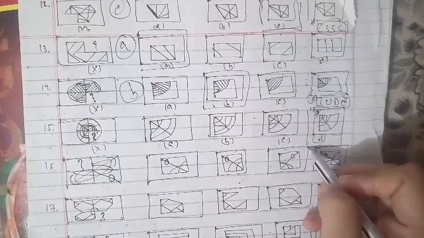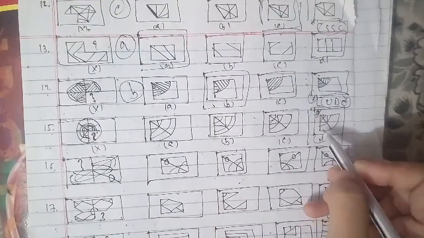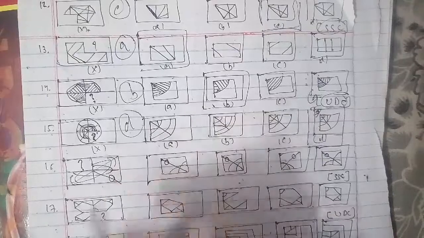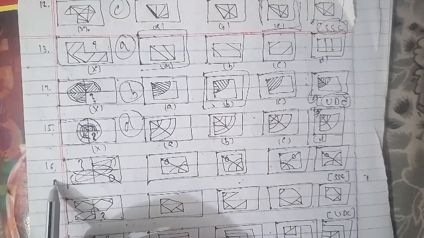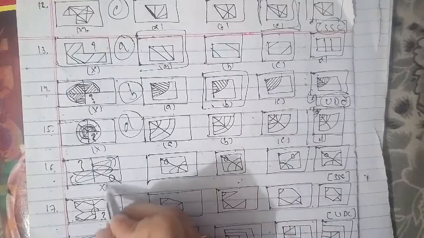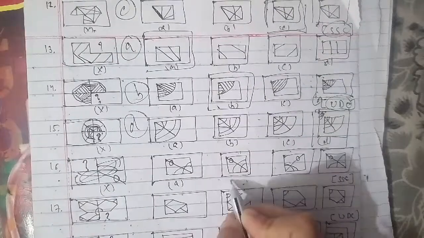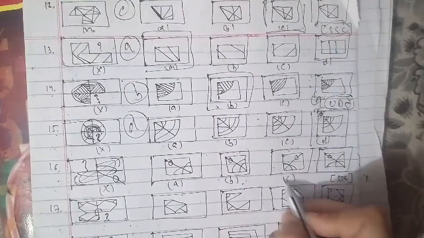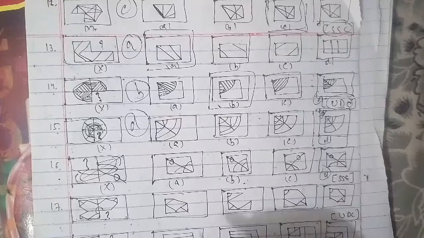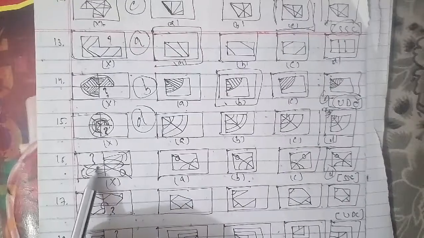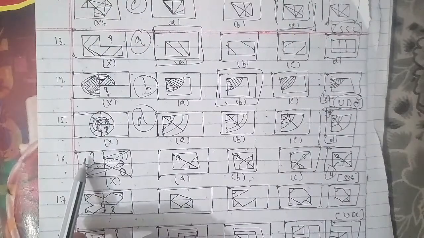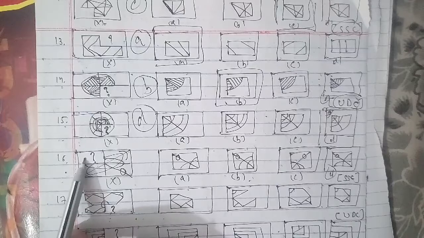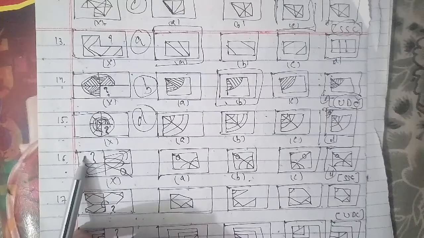Let's go ahead with another one, which is the 16th question of the session. This has been the figure which is cross A, B, C and the D of course. To complete this particular figure, we have to find out the figure which will complete it, and the figure A will be the right answer for this question as well.